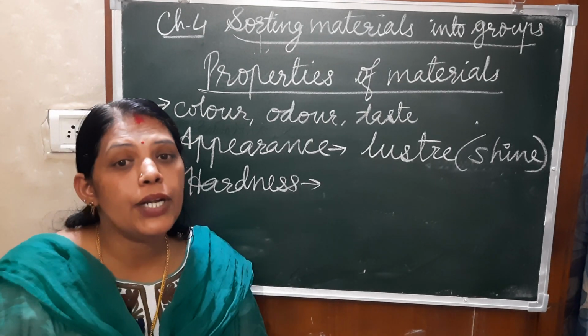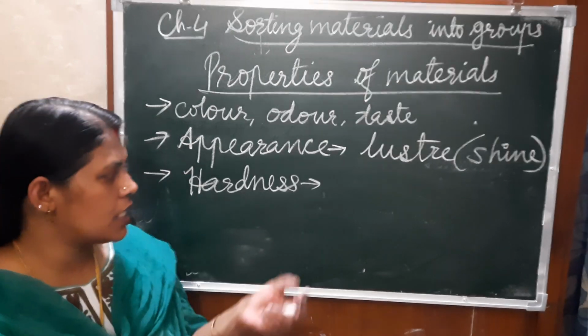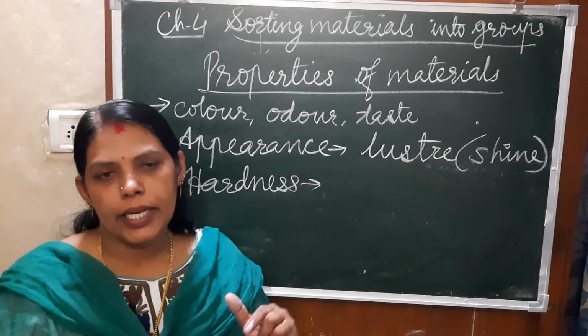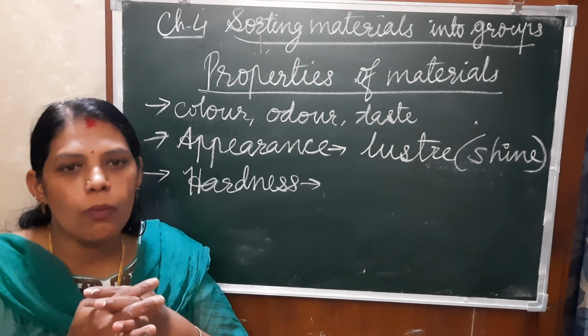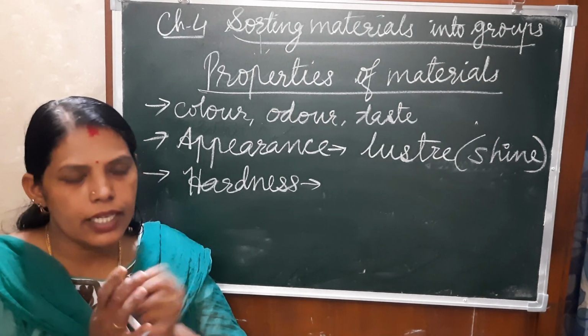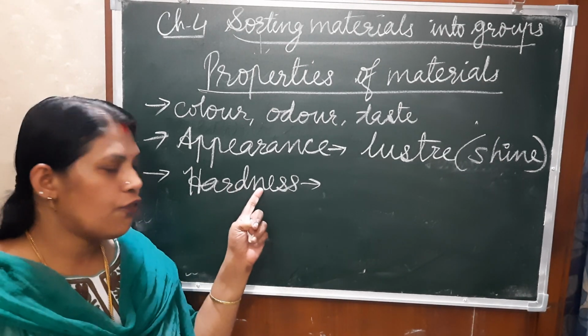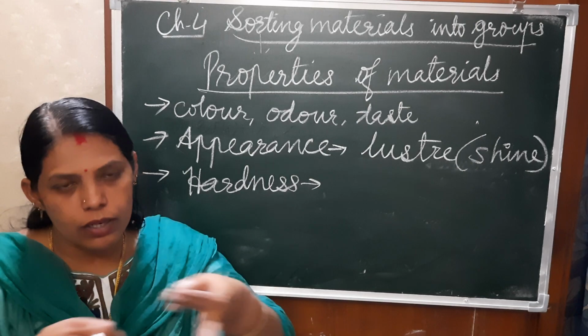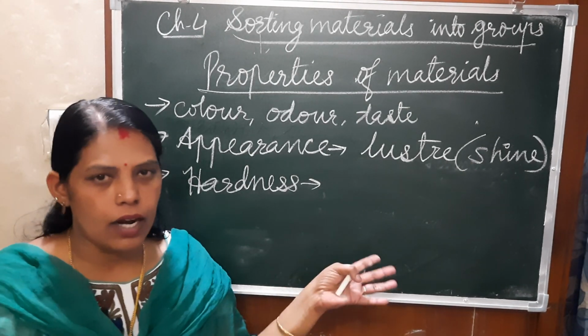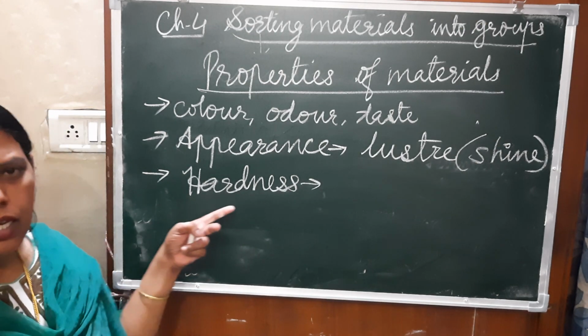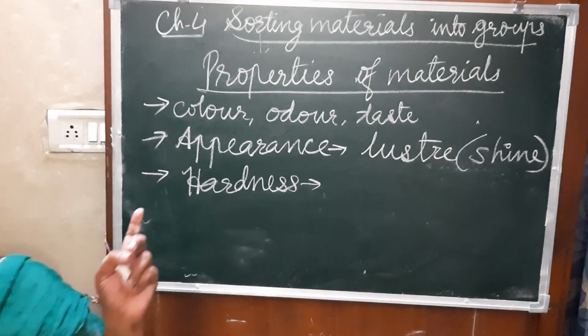If we are unable to compress it easily, then they are the hard materials. For example, if we are pressing cotton or foam, it will compress easily, so they are soft materials. And if you are pressing the stone, can you compress it? No, so it is hard. So by this hardness, we can identify the soft and hard materials.